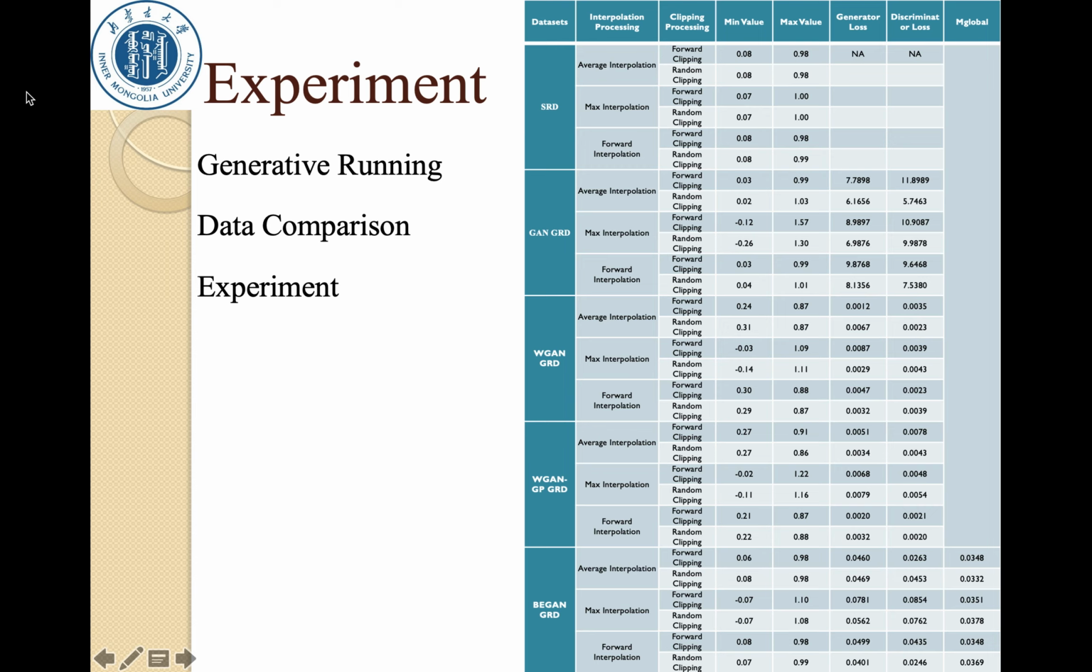Then we take the generative running data comparison experiment. This experiment is to get a more suitable combination of interpolation, clipping process, and GANs. From the table, we can see that the generative running datasets processed by the maximum interpolation method access 0 to 1. It is obviously not in accordance with the law. The loss function of the generator in the original GAN accesses 1, which proves that the network doesn't converge.